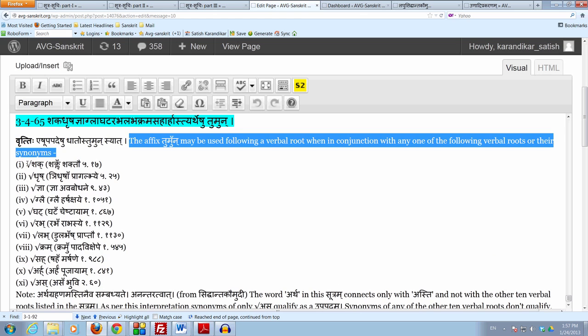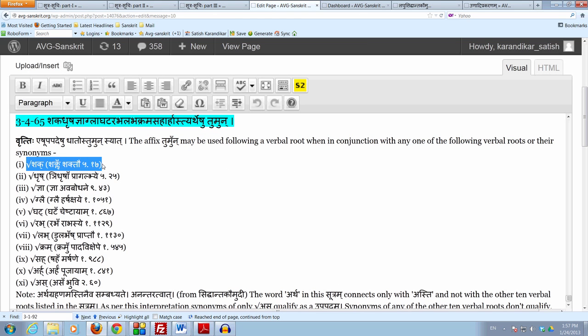The first one is shak, which is shaklr shaktau from the svadiganaha. The second one is drisha, which is ni drisha pragalbhe from the svadiganaha. The third one is jna, which is jna avabodhane from the kriyadiganaha, which is well known to us. The fourth one is glai, which is glai harshakshaye from the bhvadiganaha.